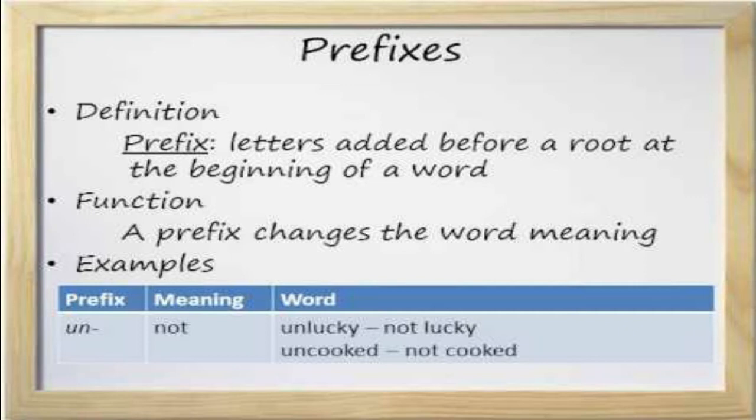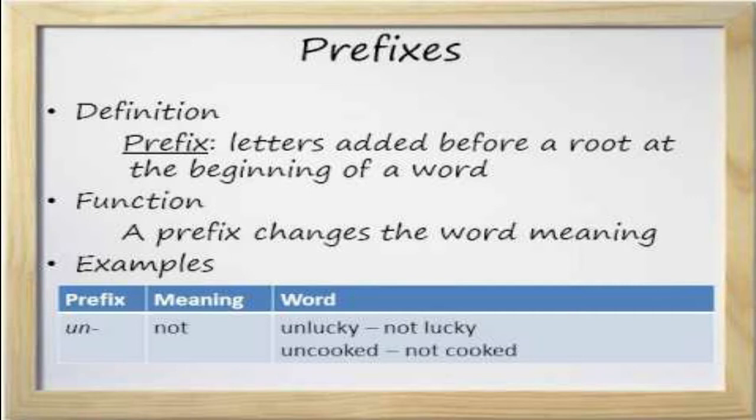Now, what is the main function of the prefix? It changes the word meaning. For example, lucky, unlucky. Lucky is a root word. By adding the prefix un, it becomes a different word, unlucky. The meaning of unlucky is not lucky. Cooked, uncooked. Cooked is a root word.